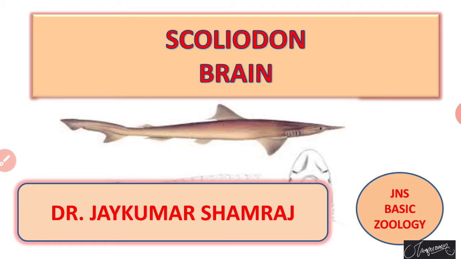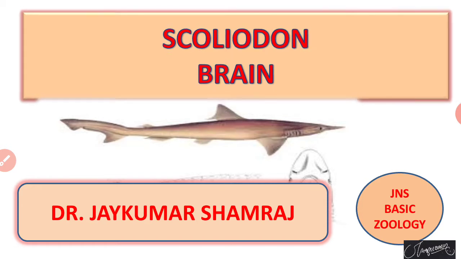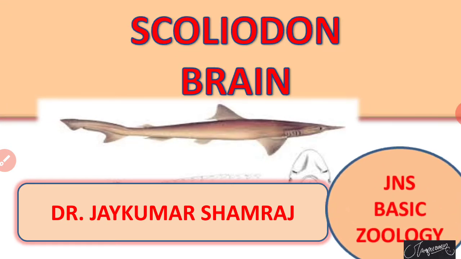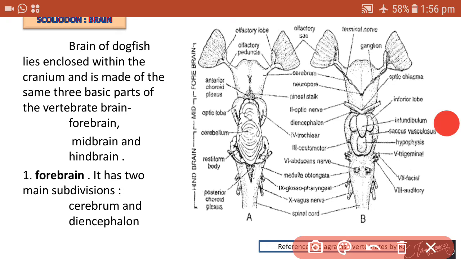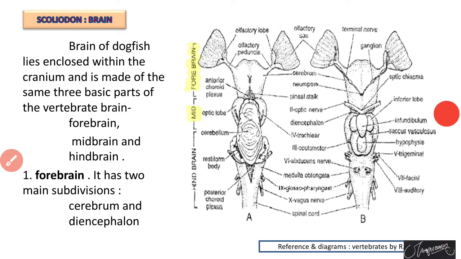So we know that the nervous system of the Scoliodon is divisible into three parts: central nervous system, peripheral nervous system and autonomic nervous system. In that, the brain is part of the central nervous system. The brain of the dogfish Scoliodon is enclosed within a cavity called the cranium. The brain is protected in the cranium, and it is divisible into three main parts, that is the forebrain, midbrain and hindbrain. These are the parts of the brain.